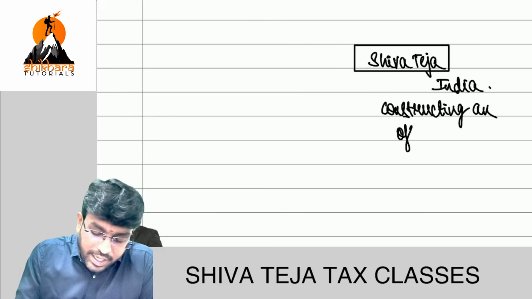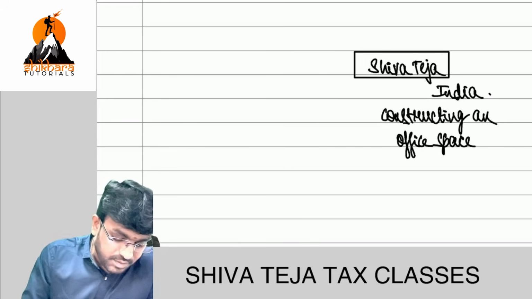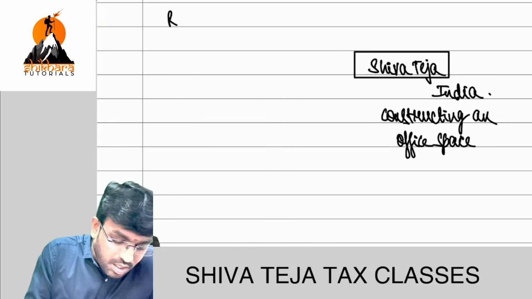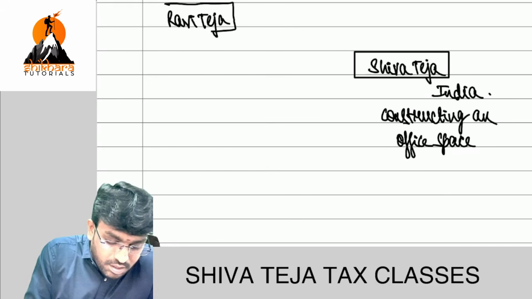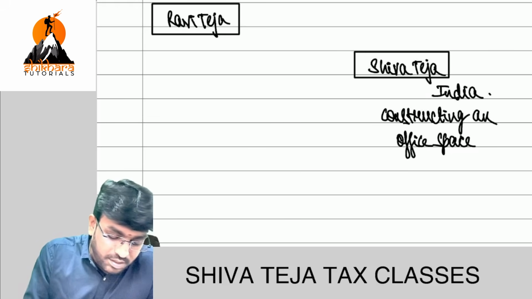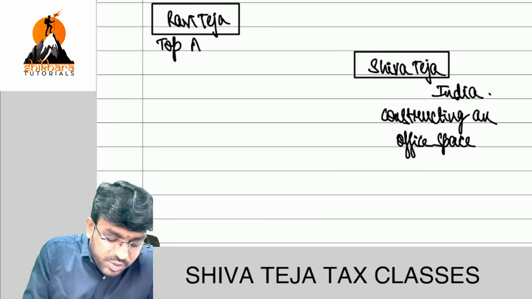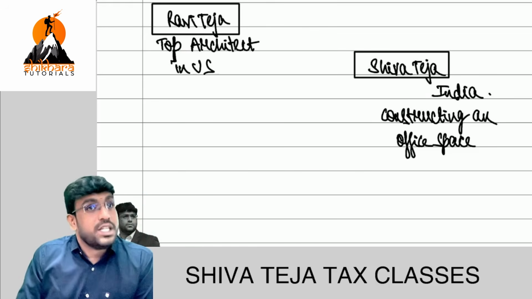And I'm constructing an office space. Clear, my dear friends? So speak out. And there is one person, Mr. Ravi Teja, who is one top architect in US. Clear, friends?